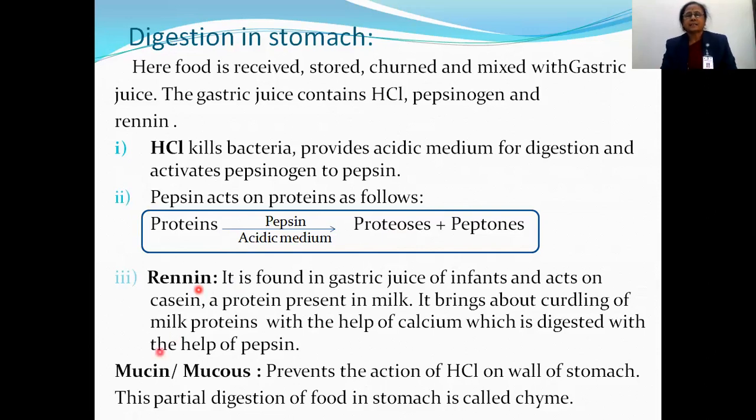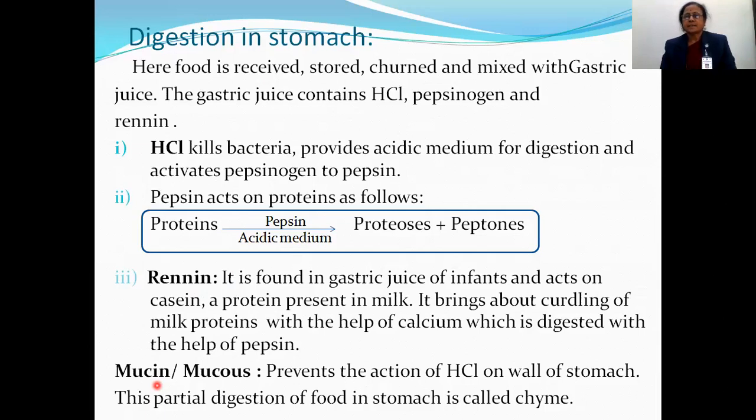Then in gastric juice, gastric walls also secrete mucus. This mucus is helpful. It prevents the action of hydrochloric acid on the wall of stomach because it gives a layer to the stomach, and due to this the stomach wall is protected from the action of HCl.